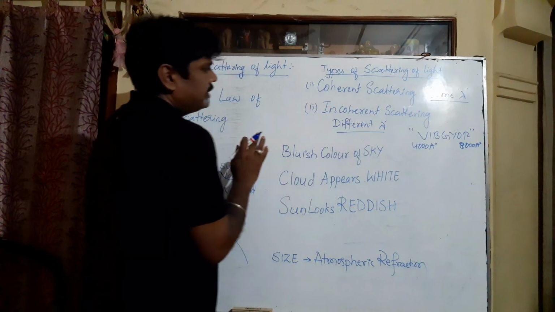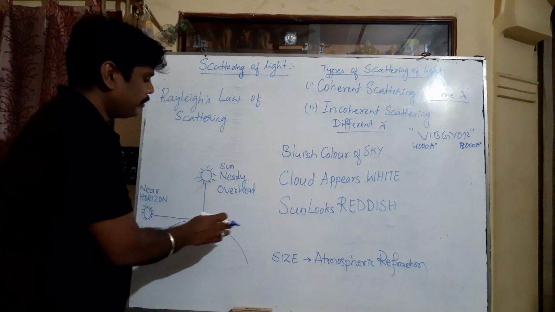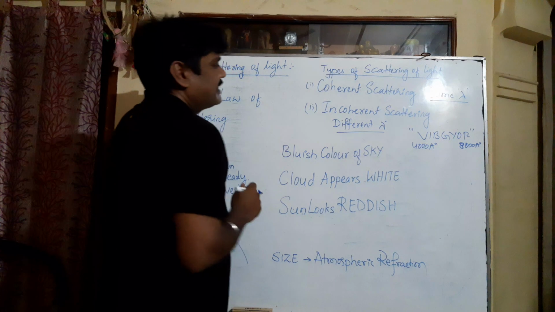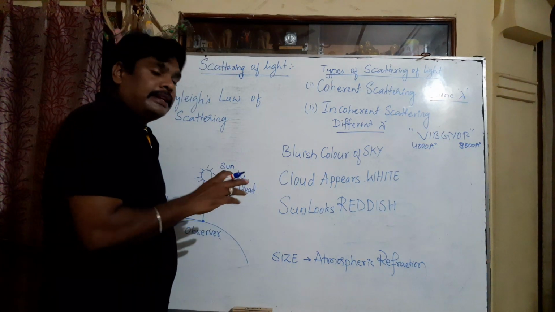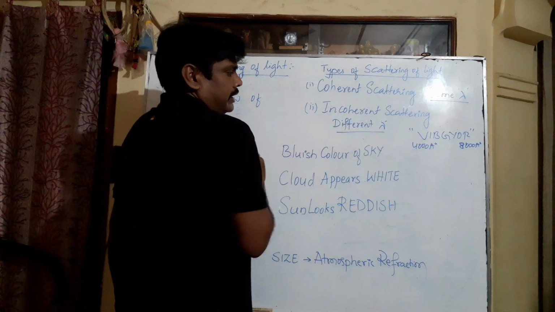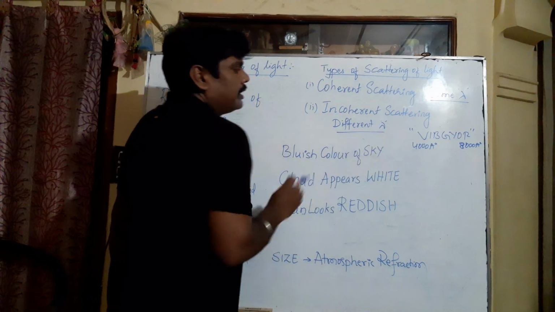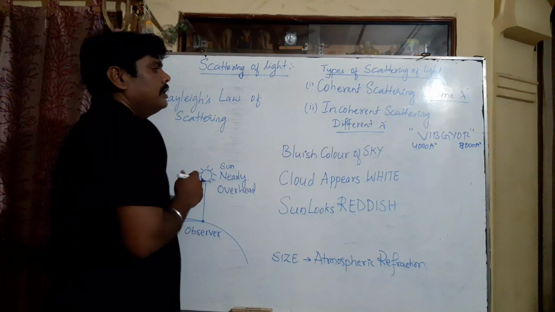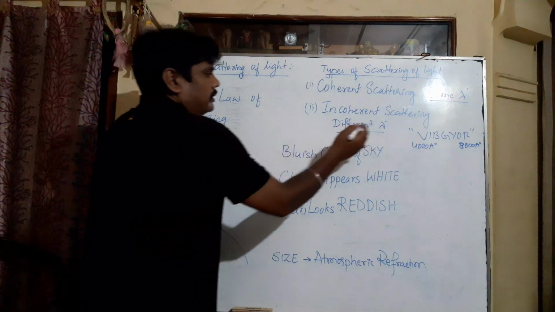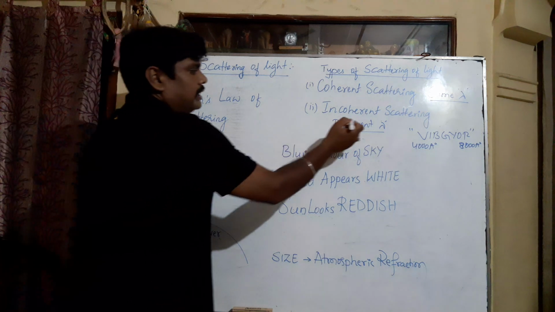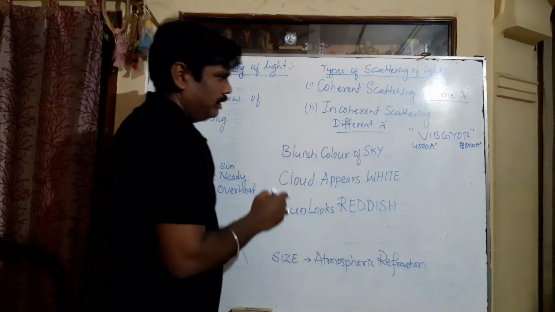The reason for this is that the medium particles used for scattering have a size greater than the wavelength of incident light. So the wavelength of the light is smaller than the size of the medium particles.